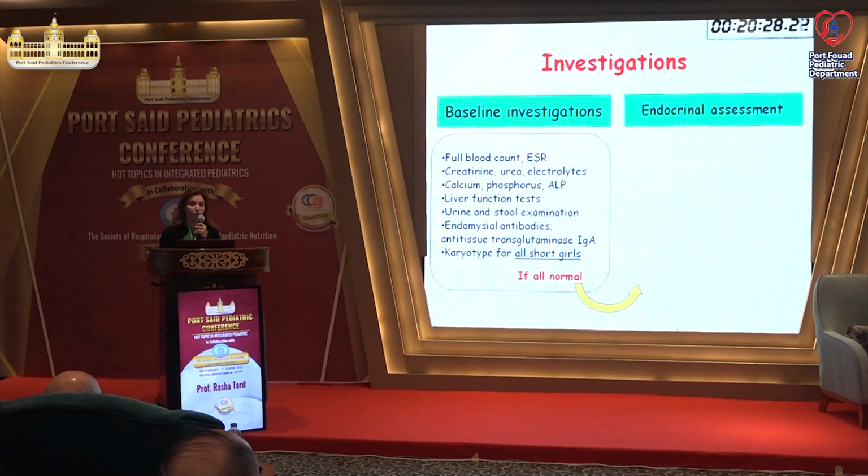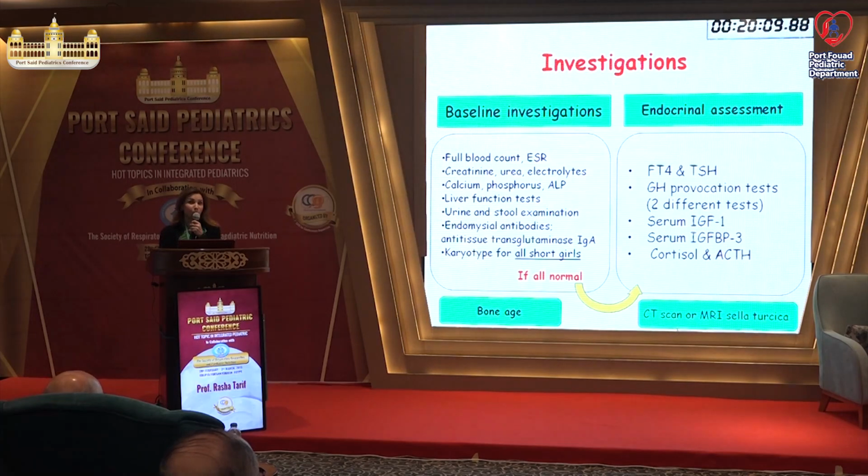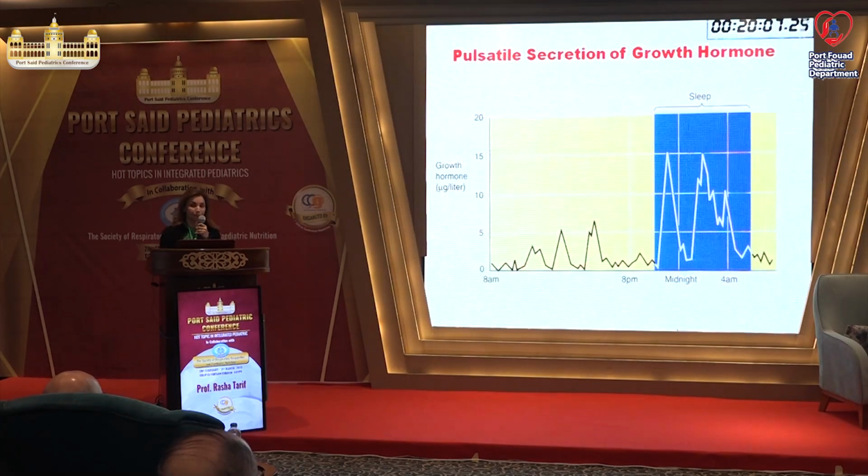If all of these are normal, we shift to endocrine assessment by doing thyroid functions, growth hormone provocation tests, IGF-1, IGF binding protein, and if you are suspecting Cushing disease, we do cortisol and ACTH. Of course, bone age is very important, and do CT and MRI, sella turcica, if the child has got multiple pituitary hormone deficiency to exclude tumors. Please remember that growth hormone secretion occurs in a pulsatile manner, as you see, and the peak is achieved during sleep. So proper sleep is very important, and that's why we cannot rely on random growth hormone sampling. We must do growth hormone stimulation test.